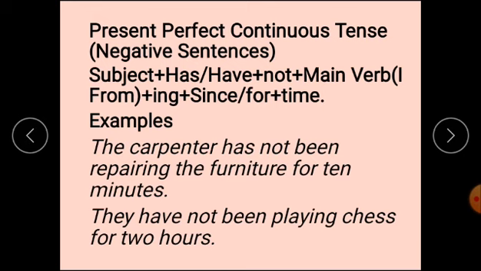Negative sentences. Subject, has, have, after that not, then main verb's first form, ing, since and for, and after that time. The carpenter has not been repairing the furniture for 10 minutes. For 10 minutes. Period of time. They have not been playing chess for 2 hours.